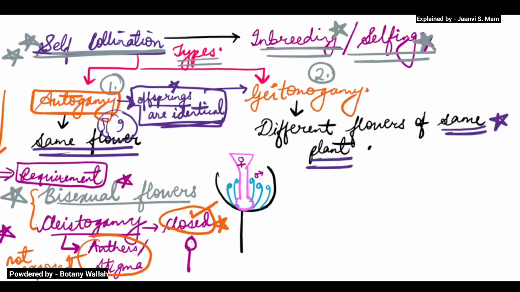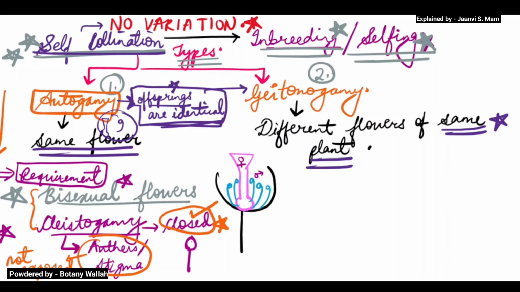So in autogamy, or self pollination, there is no variation. Understood this much? Let's move forward.